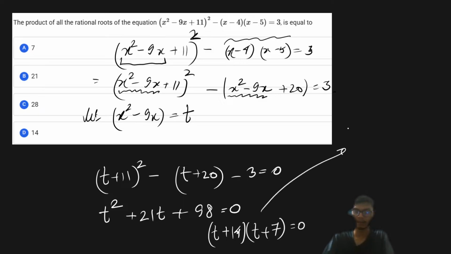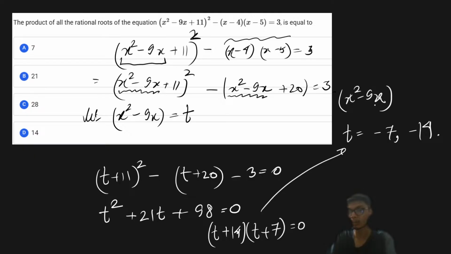So from here I'll have two roots, that is t is either −7 or −14. And what is our t? Our t is nothing but x² − 9x. So now I have to equate this x² − 9x to −7 and −14. So from that I'll have two more roots, right?